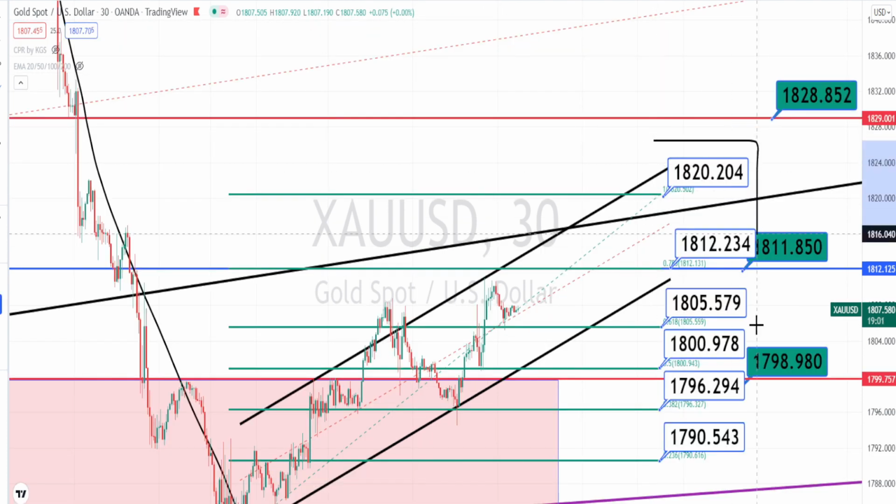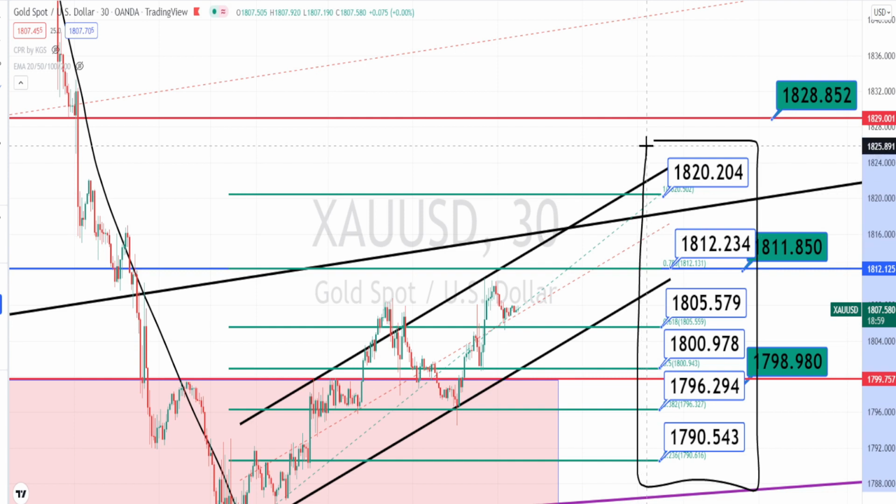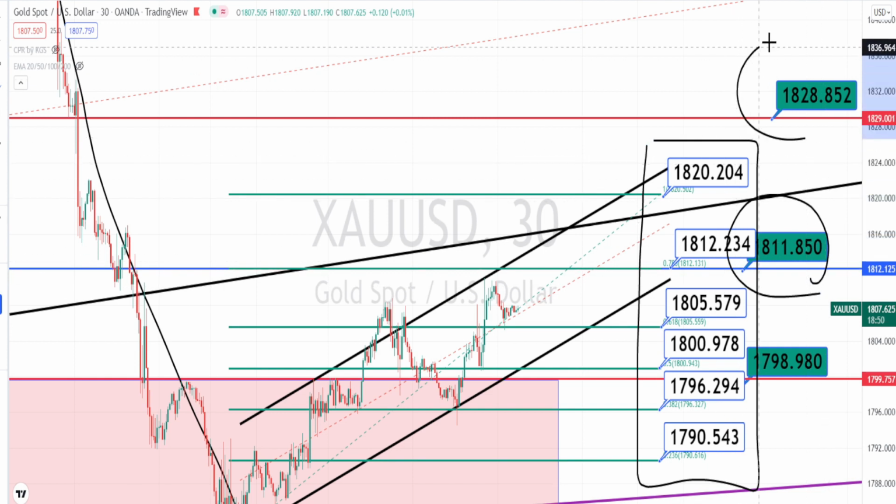So the values marked within the white color boxes are the support and resistance levels for 30 minutes time frame, and the values in green color boxes are the support and resistance levels in daily time frame. Higher time frame resistance and support levels are more valid and prices will be respecting them, and whenever it tests these, we can expect it to bounce back.